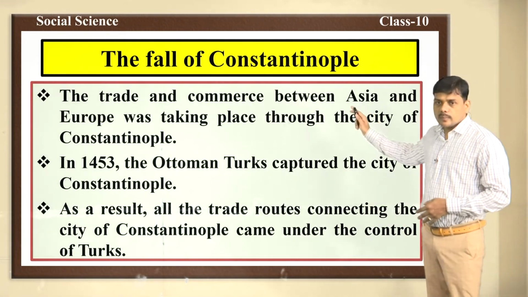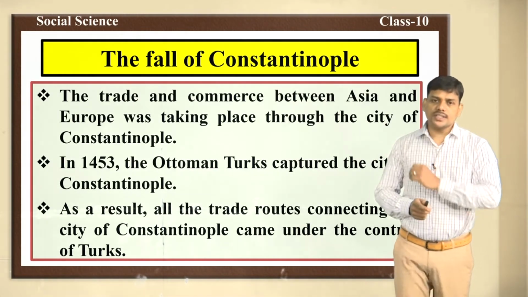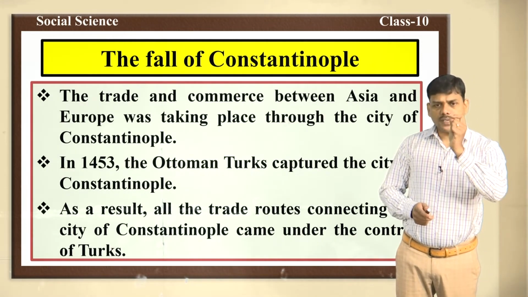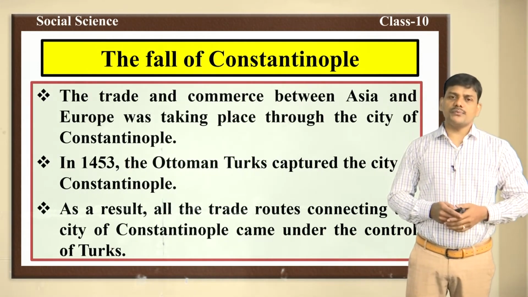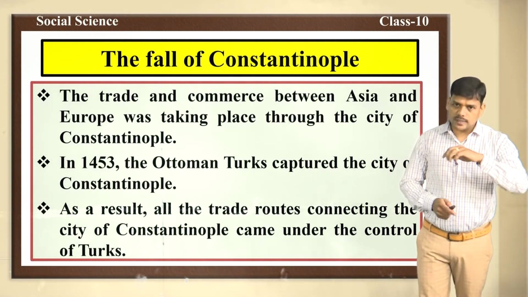The trade and commerce between Asia and Europe was taking place through the city of Constantinople. In this way, Constantinople became the main center of trade. But in the year 1453, Constantinople was captured by the Ottoman Turks.